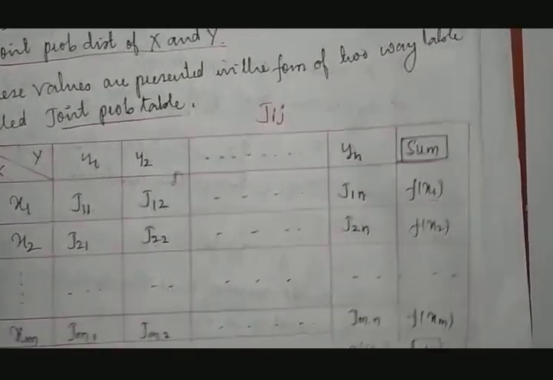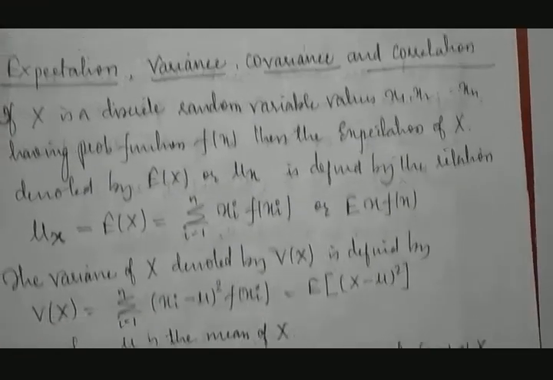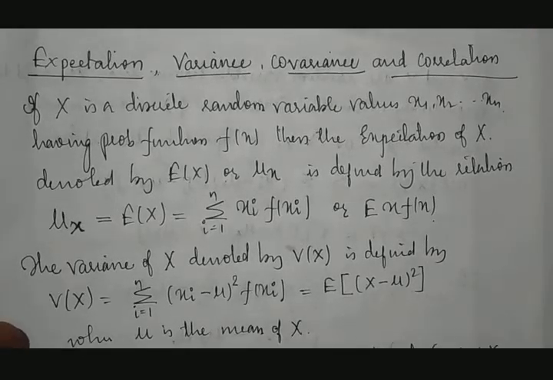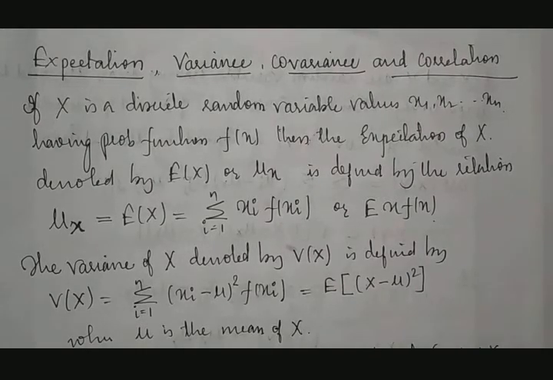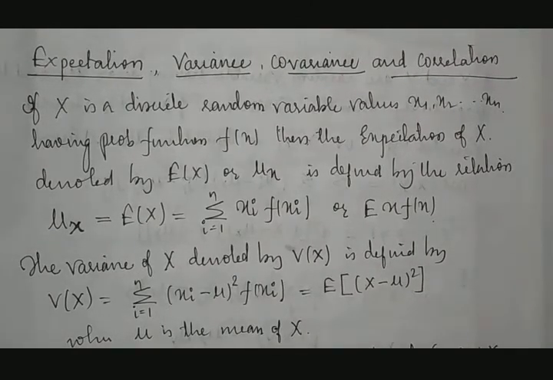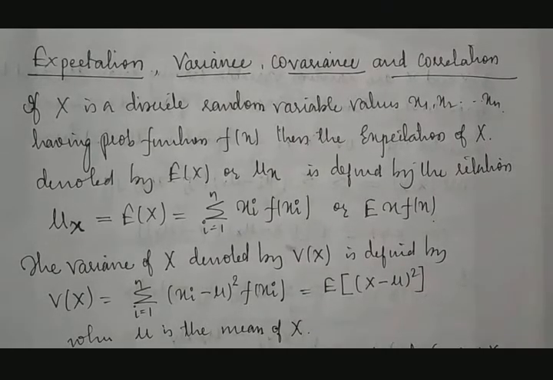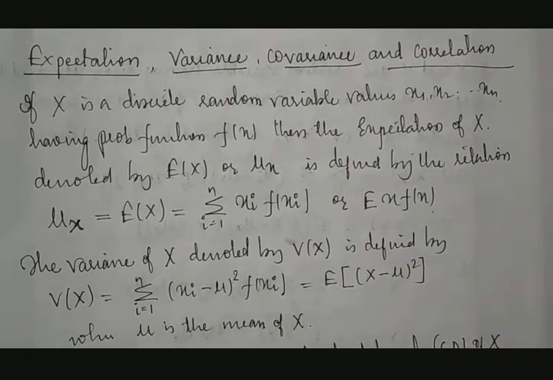Okay, marginals play a very important role in joint probability, because if the value given is joint, it is a mixed value of x and y, a clubbed value of x and y. Sometimes to go for the further solution, we need to separate them, like a group of X table and a group of Y table. If X and Y tables are given, which are nothing but marginals, by using the X and Y tables we can join X, Y, which is called a joint probability table. These two things are possible.